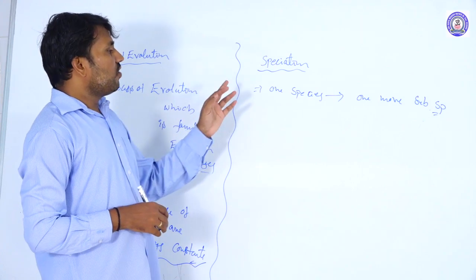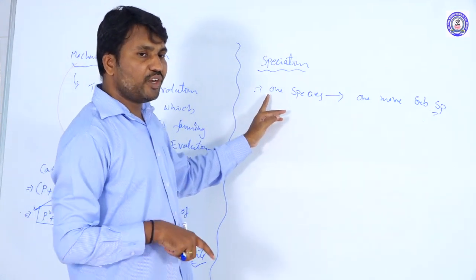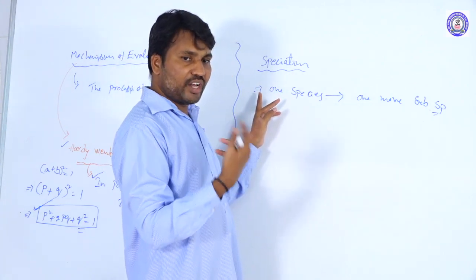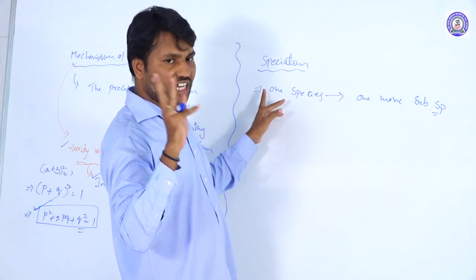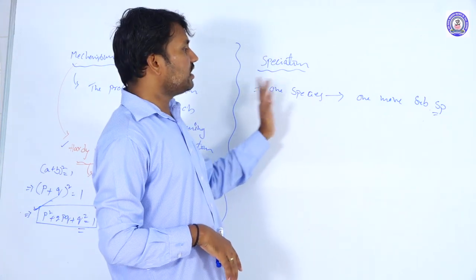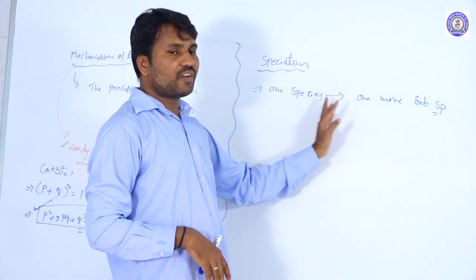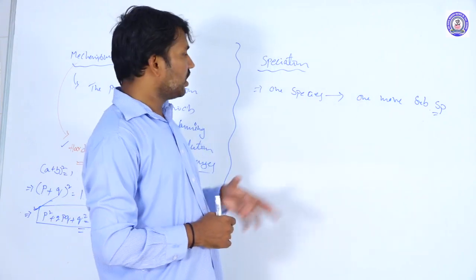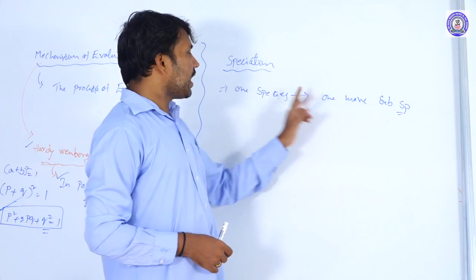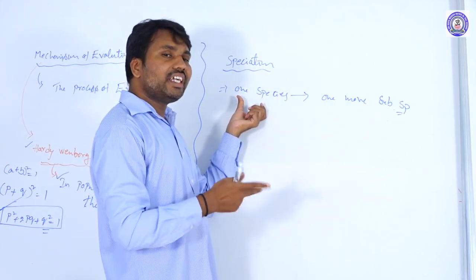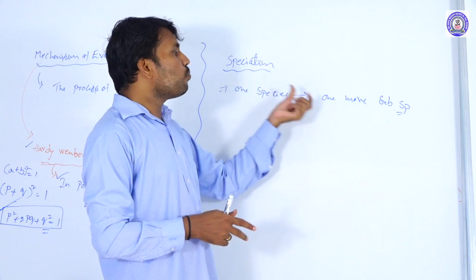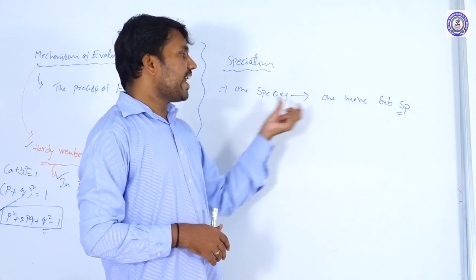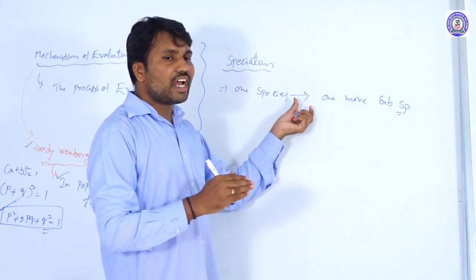Sometimes from the original species, only a single line of individuals forms in the evolution. They are divided as a subspecies, separated from the original species into a new species. Only one type of species forms here. Or sometimes the species is altered or evolved into more than one, that means two or three species, depending on the forces that occur in evolution.